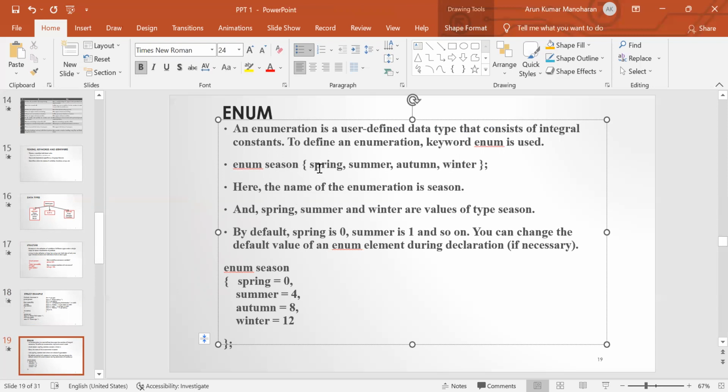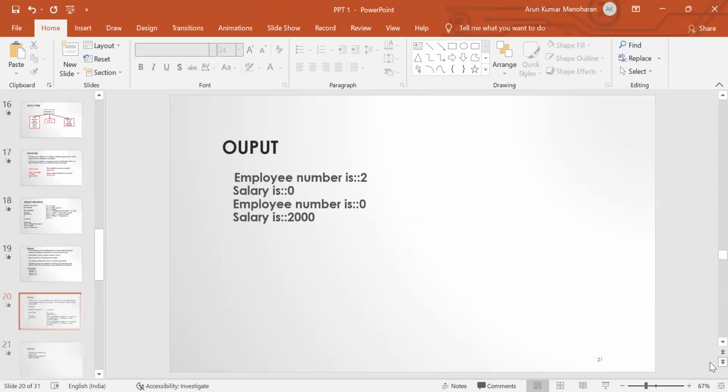By default, spring is assigned the value 0, summer is assigned 1, autumn is assigned 2, and so on. We can change the values during declaration if necessary. Here we have assigned some values: for spring we have assigned the value 0, for summer the value 4, for autumn the value 8, and for winter the value 12. Okay, so this is an enumerated data type.